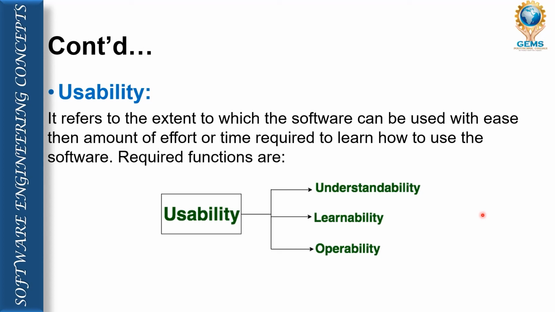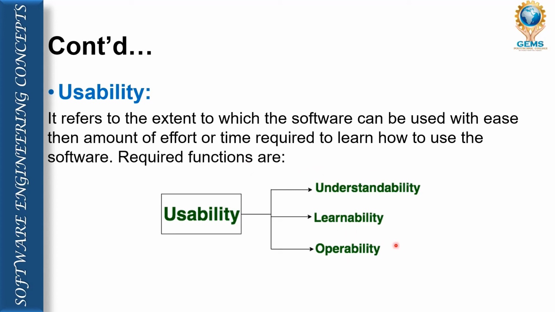Some software, before using, you have to learn, you have to give some time to understand the particular software, and then only you are able to use it. That comes under that type of software which doesn't have these facilities of usability. So usability reflects how easily we are able to use the software.